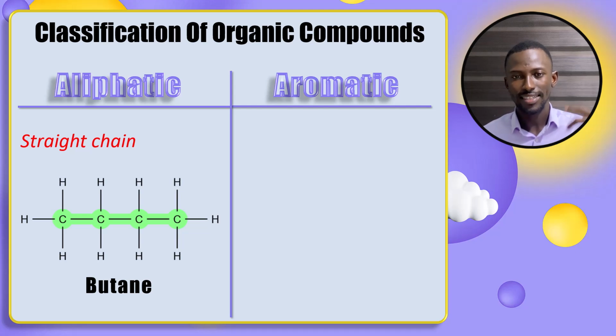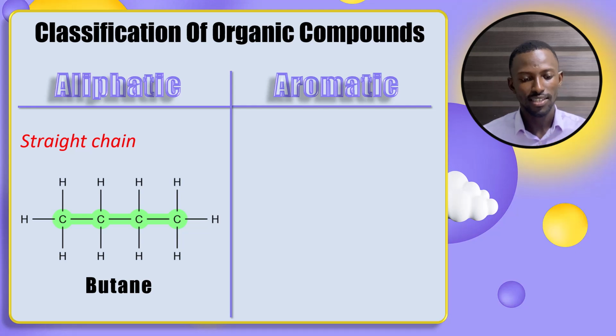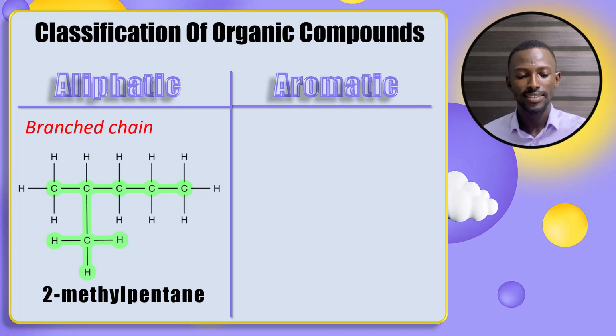The open chain can either be a straight chain or a branched chain. Let's look at the straight chain again. You can see that this is butane, and butane has 4 carbons connected to form a straight chain. But look at this: we have 2-methylpentane. We have 5 carbon atoms linked to form a chain, and there's 1 carbon sticking out of the main chain. This makes it a branched chain. But whether it's a branched chain or a straight chain, it's still aliphatic because it's an open chain. It doesn't form a ring. I hope that's clear.